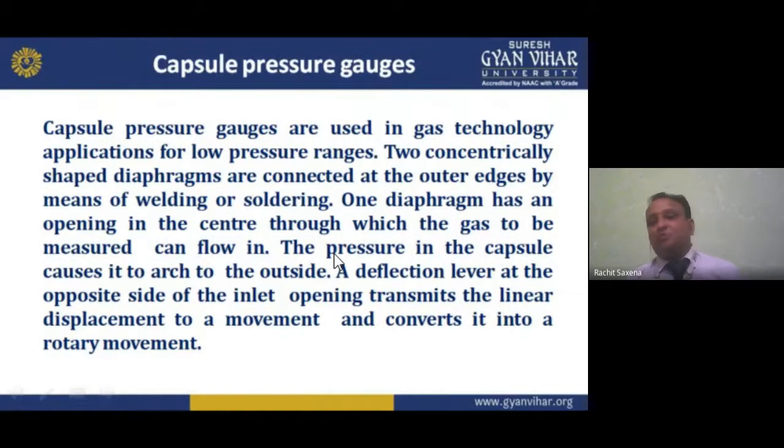Next we have the capsule pressure gauge. A capsule pressure gauge is basically fitted with two diaphragms. If we apply pressure on it, the diaphragm in the center moves. It is for gas. The previous one, the Bourdon tube, is basically for mechanical pressure up to 40 bar. But in this capsule pressure gauge, we have diaphragms fitted. If we pass air on the middle diaphragm, it moves and rotates, and through this we can measure the pressure.